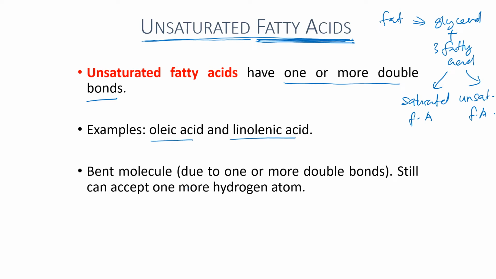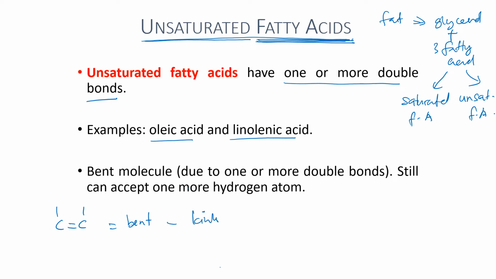Due to the presence of a double bond between the carbon atoms, whenever a double bond exists in the chain of a fatty acid, it causes the fatty acid molecule to be bent, or it forms a kink.